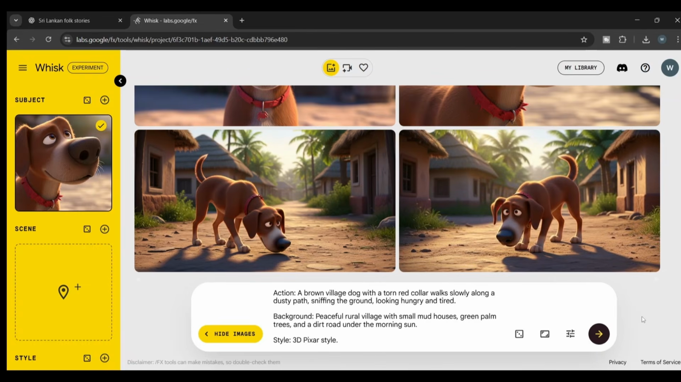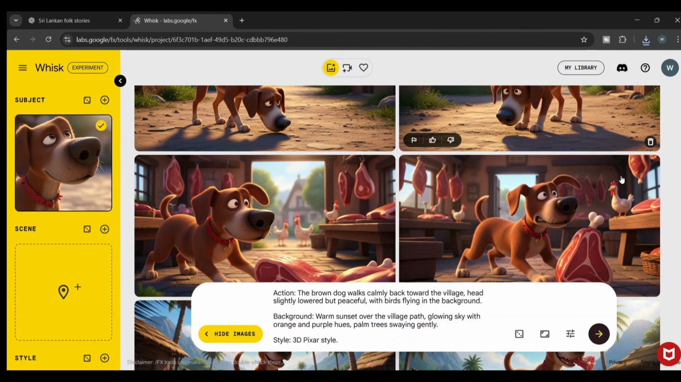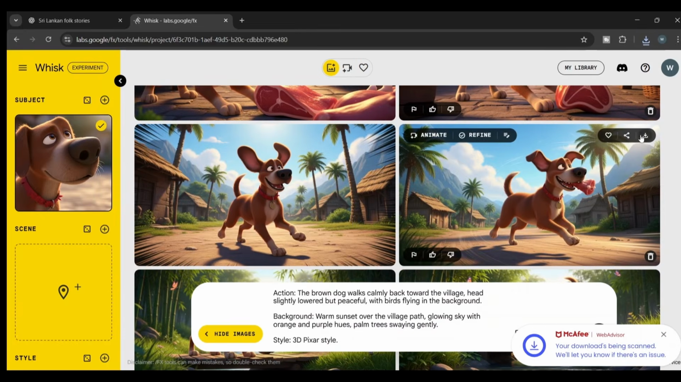Then you can see that it has created our image within a few seconds. Select the one you like from here and download it. So, in this manner, create and download all the images for the rest of your scenes.